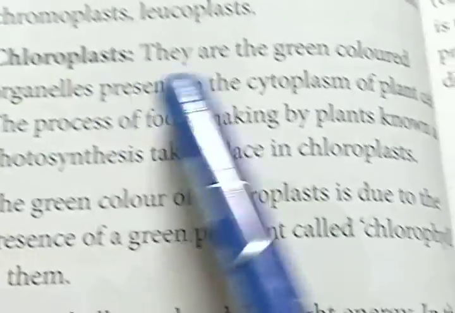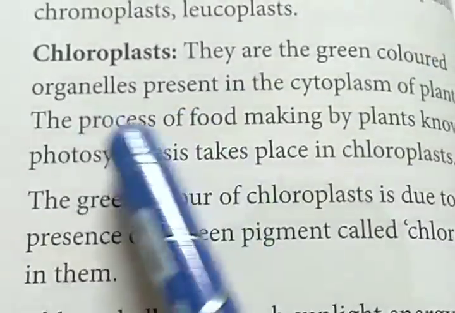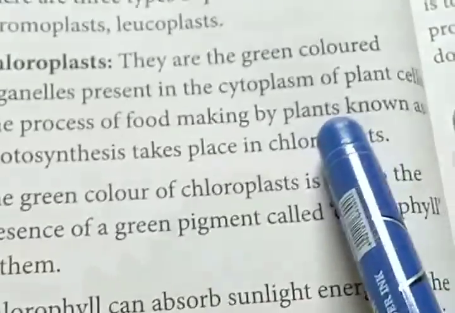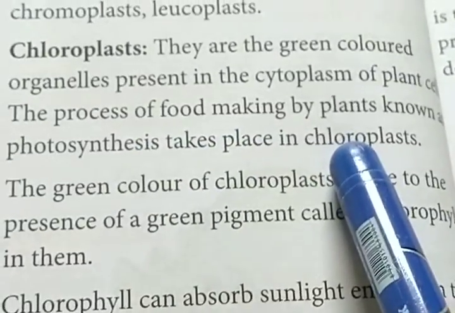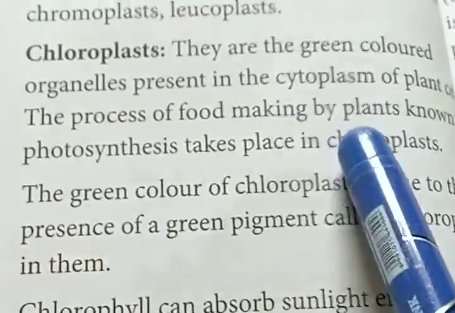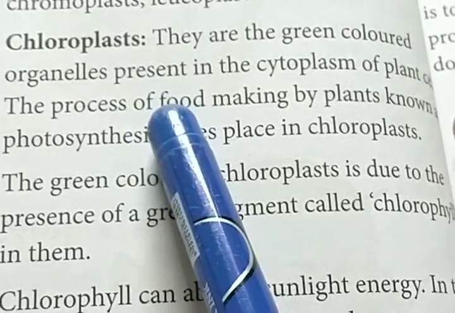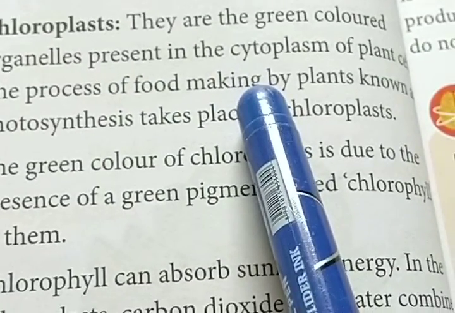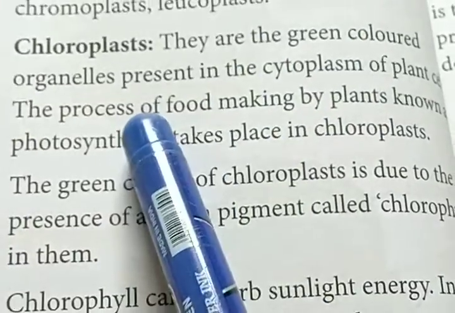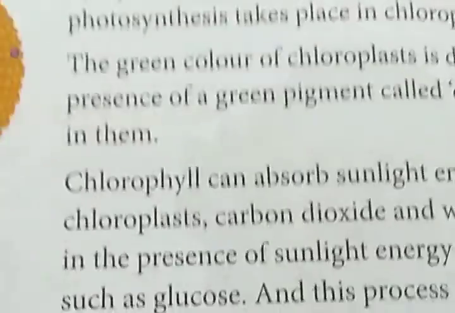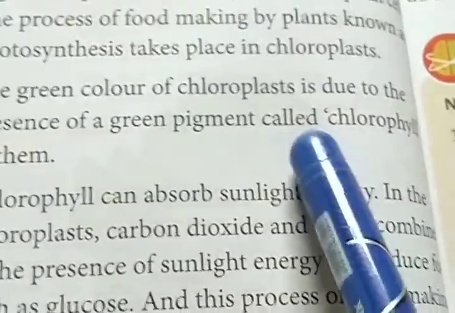So look at the book. What is chloroplast? They are green colored organelles present in the cytoplasm of plant cells. The process of food making by plants, known as photosynthesis, takes place in chloroplast. Because this kind of plastid contains chlorophyll, I mean green pigments, by which they can produce their own food by the photosynthesis process. The green color of chloroplast is due to the presence of the green pigment called chlorophyll.